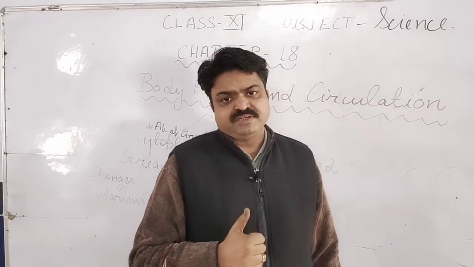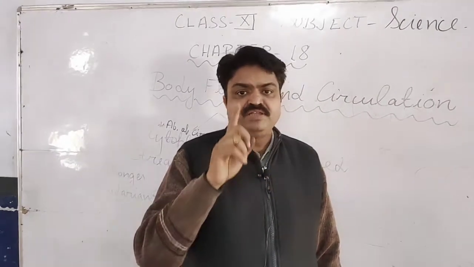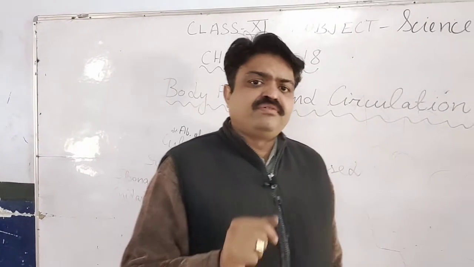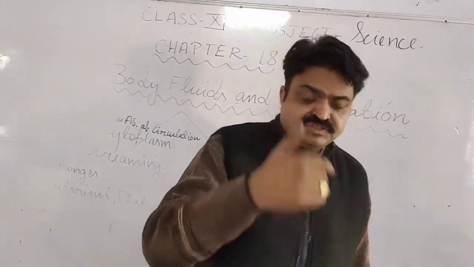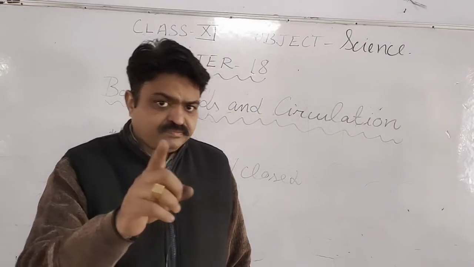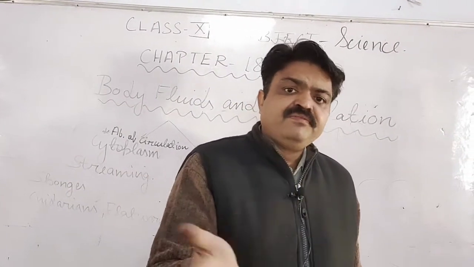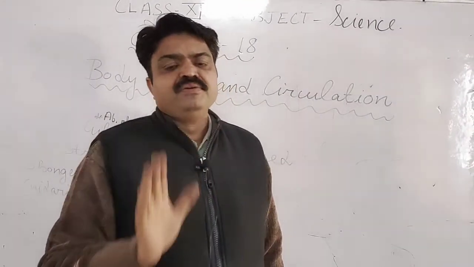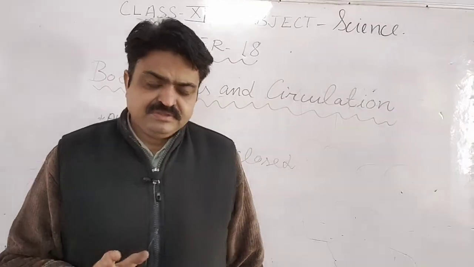The lymphatic system works with the help of lymph, and the lymph vessels are found just below the blood vessels, and they contain lymph with fat, students. Fat is transported via the lymphatic system.